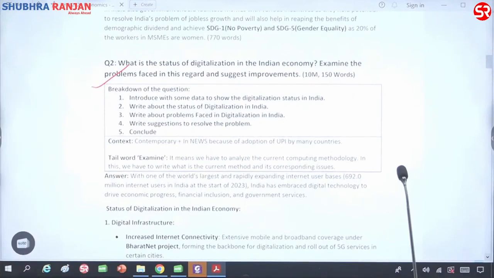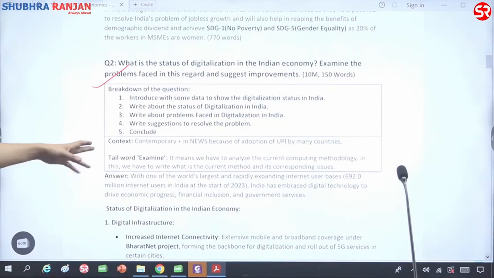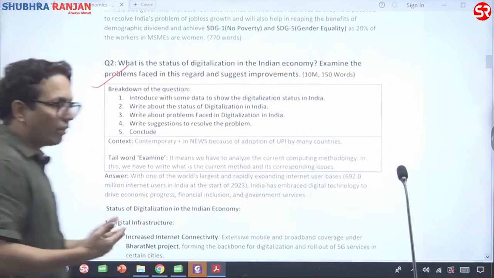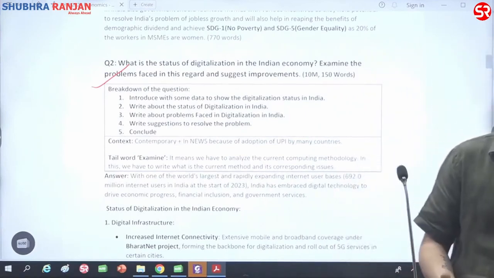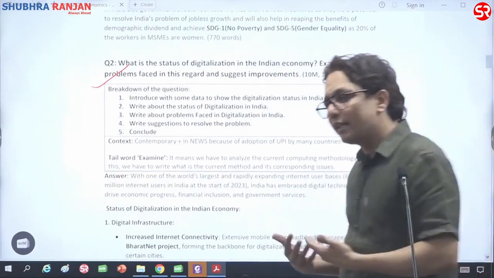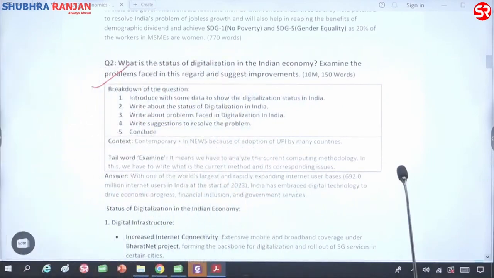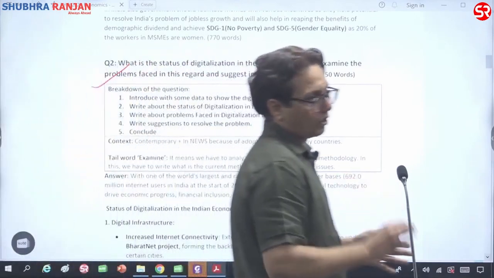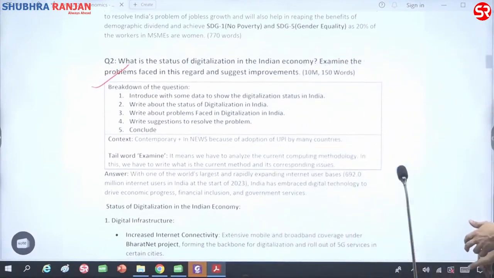Here comes to a rescue the facts. We can say the active mobile users in India, or say the active internet users in India are around 70 crores. Or we can tell about teledensity in the country, that we have more than 100% teledensity in urban areas and around 70% teledensity in the rural areas. That's a good way to start a question on digitalization. And then we come on to the status of digitalization.